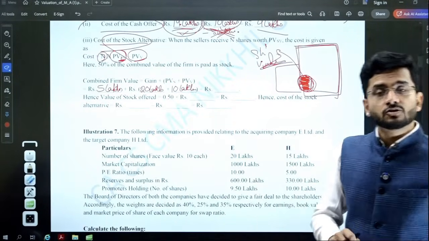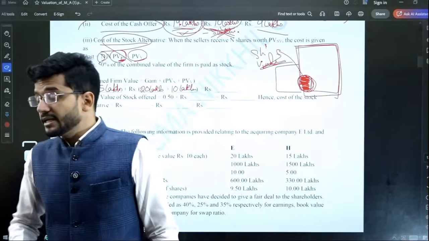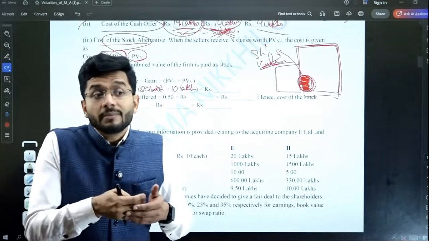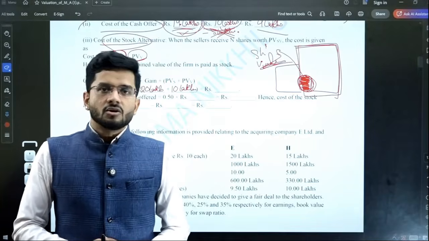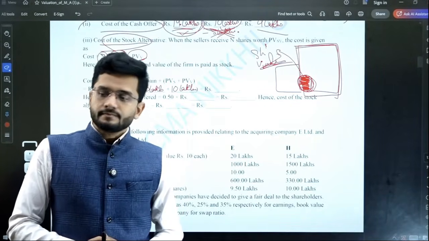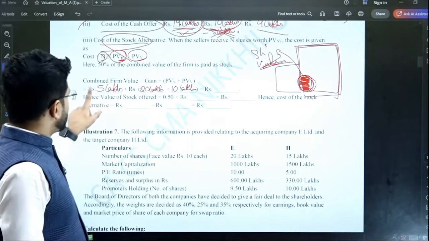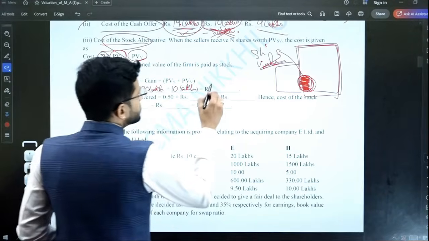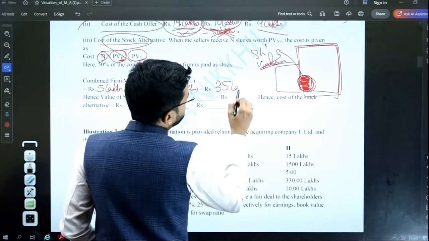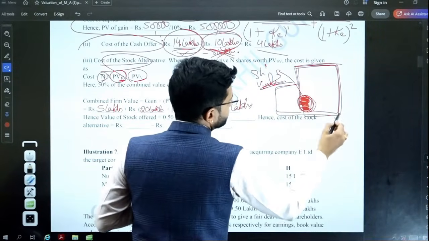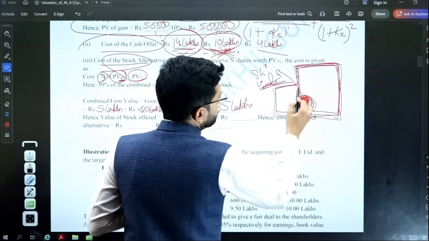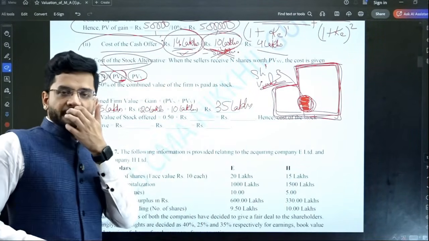Why sir, why over here 5 lakhs is to be considered? Because guys, in this particular case, the shareholders of Windy Limited will become shareholders of Sandy Limited, and over a longer period of time we'll be computing the cost of stock alternative. So in this case, synergy benefit will be added to this computation. So the total value is 35 lakhs of the combined entity. This entire chunk, the total value is computed as 35 lakhs.